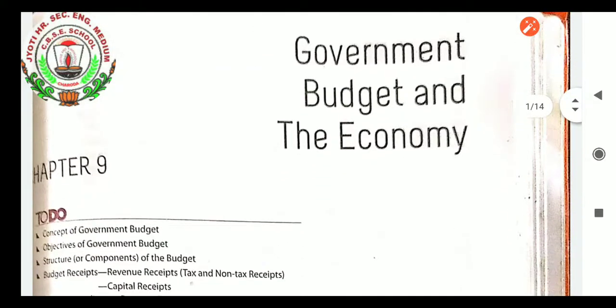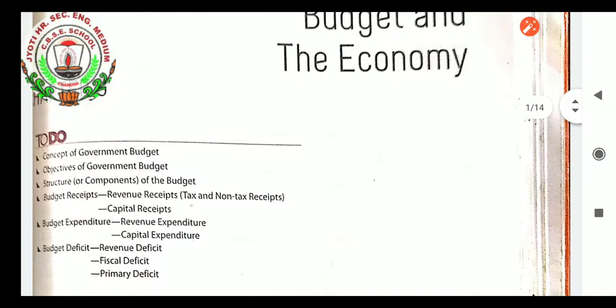A limit which is set by the government up to which it will make an expense over a particular topic is known as the government budget. You can say it is the financial capacity of the government on a particular project or any particular matter of society welfare. Government budget plays a very important role in the development of the economy.